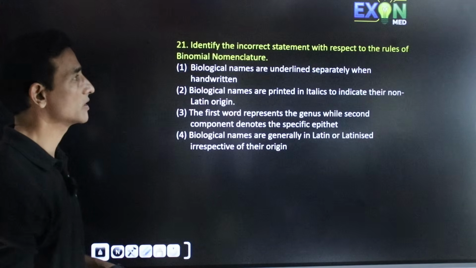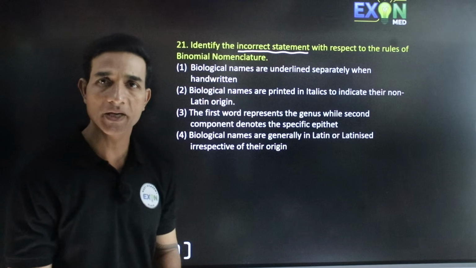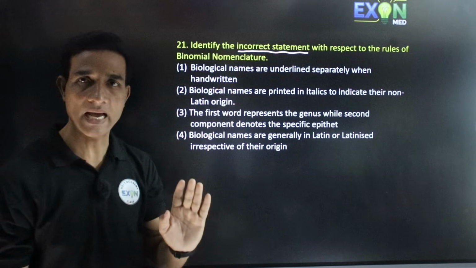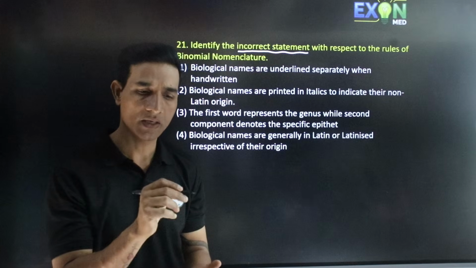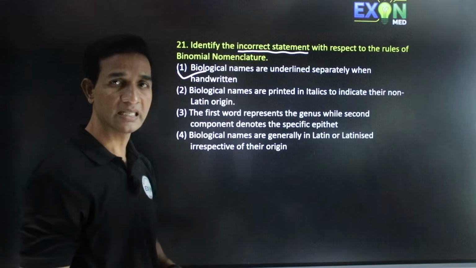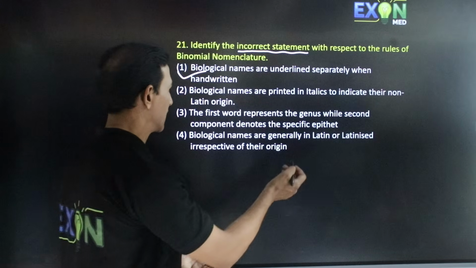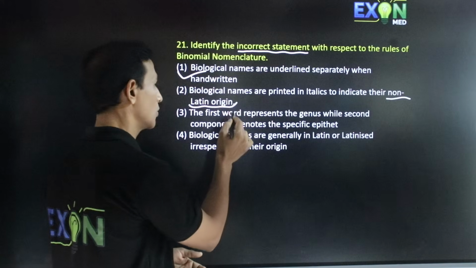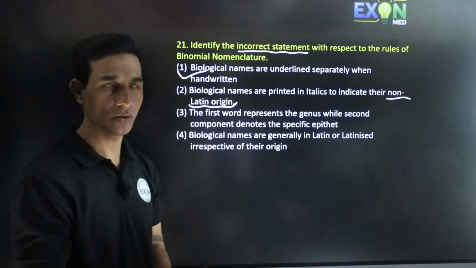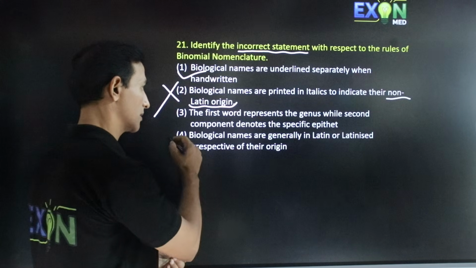Identify the incorrect statement with respect to the rules of binomial nomenclature. Biological names are underlined separately when handwritten. Usually when we write, we underline separately. That's correct. Biological names are printed in italics to indicate their non-Latin origin. Actually, there is nothing like non-Latin origin. They should be of Latin origin. Hence, this is wrong. The first word represents the genus while the other is the specific epithet.